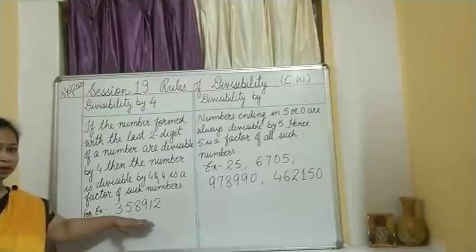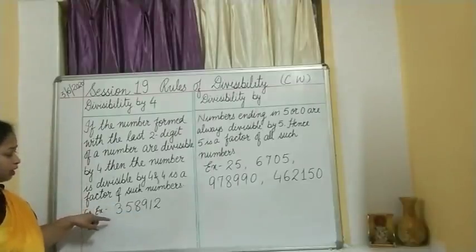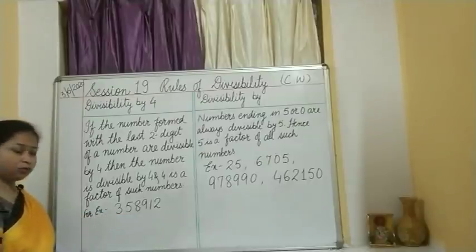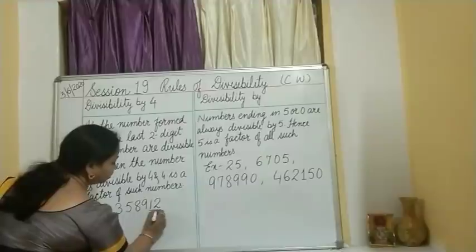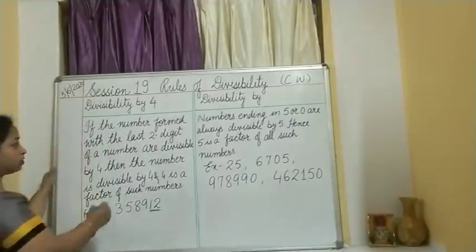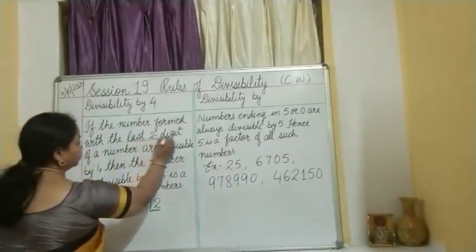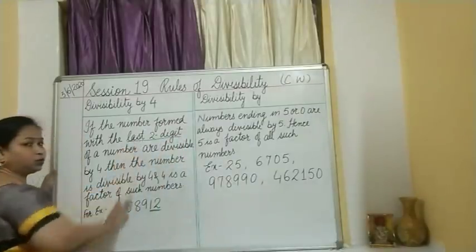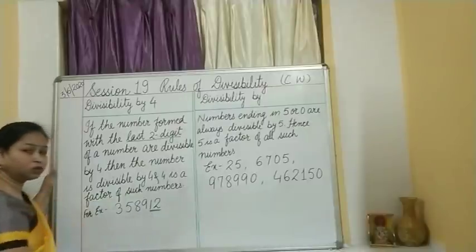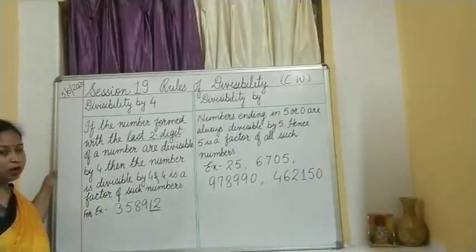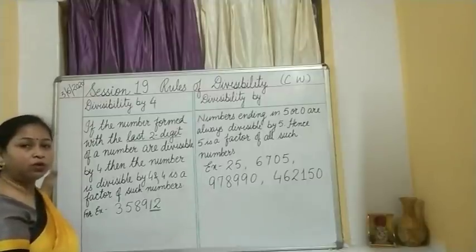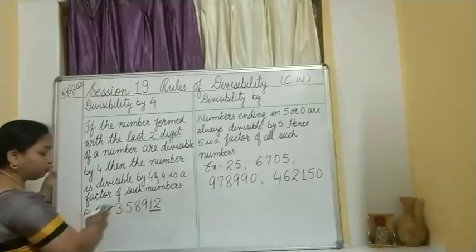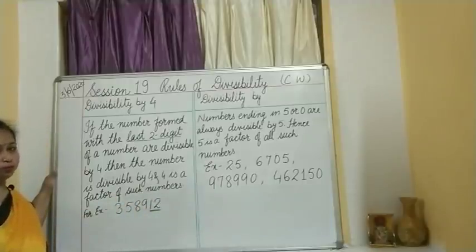I have again taken a big number. You can see I have taken 3,58,912. Now children, what are the last two digits? The rule tells us to observe the last two digits. What are the last two digits over here? It is 12. Now tell me whether 12 is divisible by 4. Yes, 4 threes are 12, isn't it? That means the entire number will be divisible by 4.